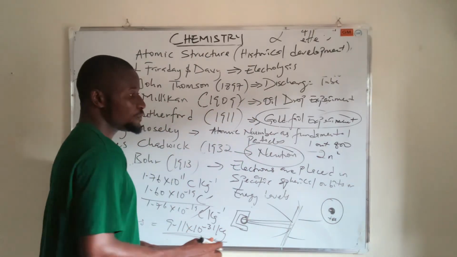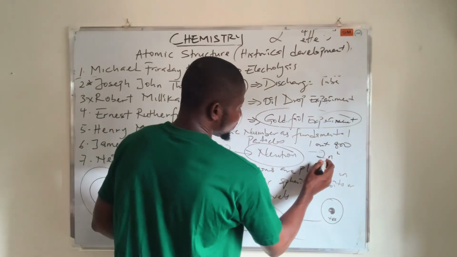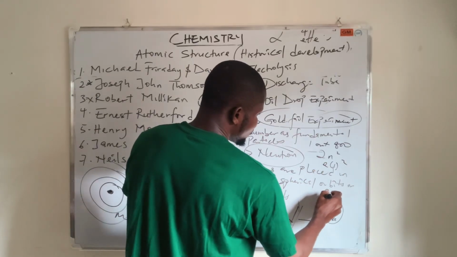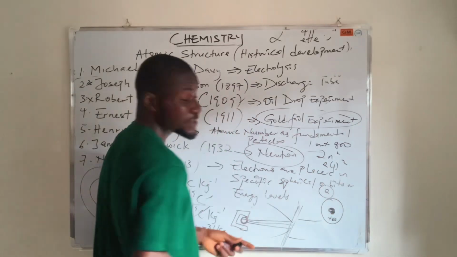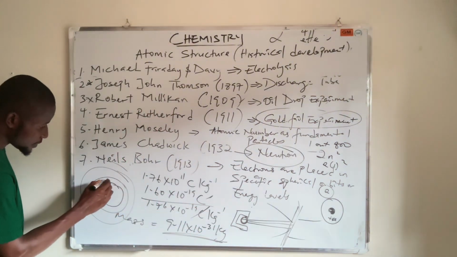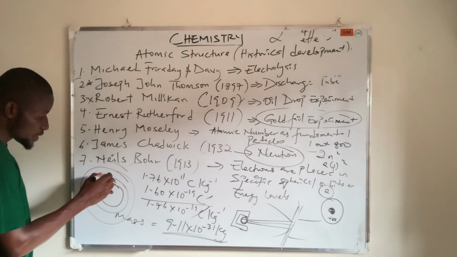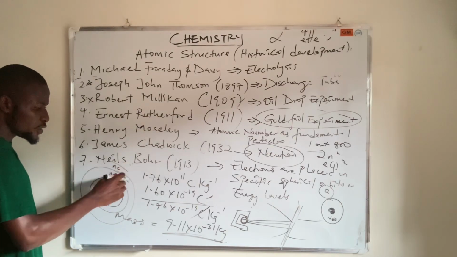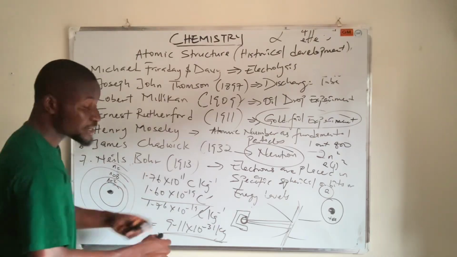So if the principal energy level is 1, then you have 2 times 1 squared, which is 2 times 1, that means 2. So the maximum number of electrons in the first orbit is 2. For n equal to 2, it is 8, and for n equal to 3, it is 18. So it will keep on increasing.